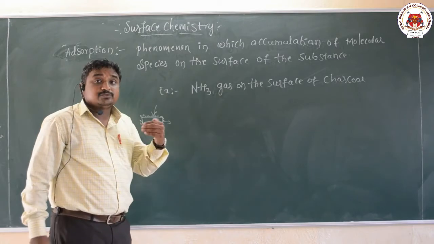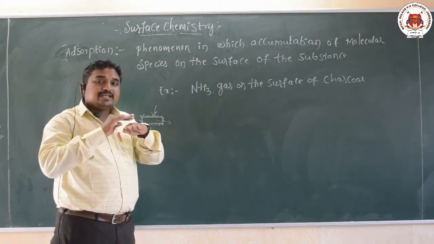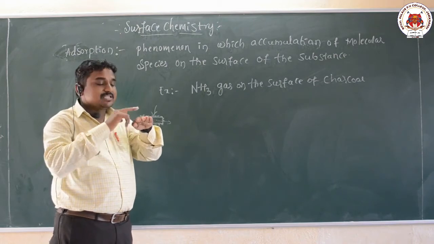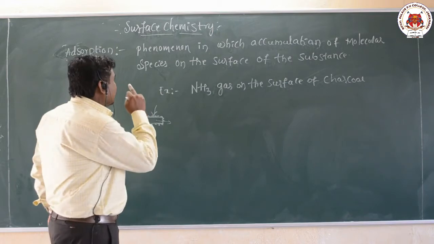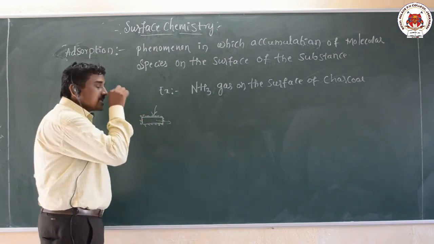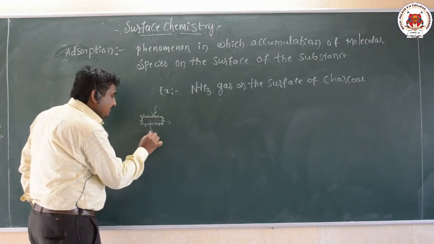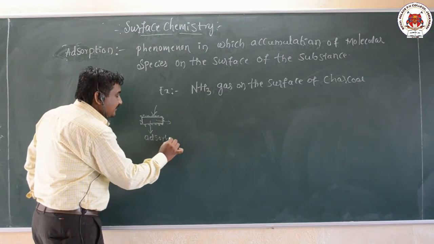After exposing the metal to air for some days, you will observe a layer forming on the surface of the metal. This is an example of adsorption. There are two substances here. The metal acts as the adsorbent.